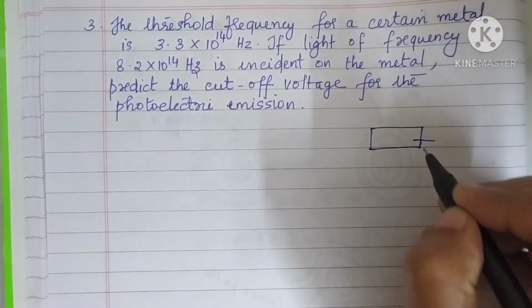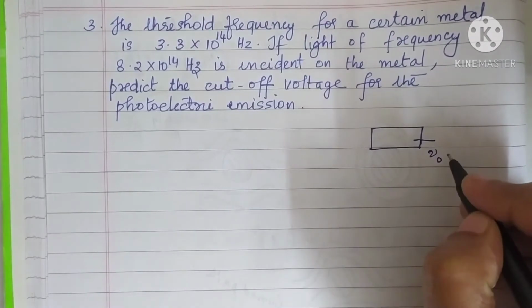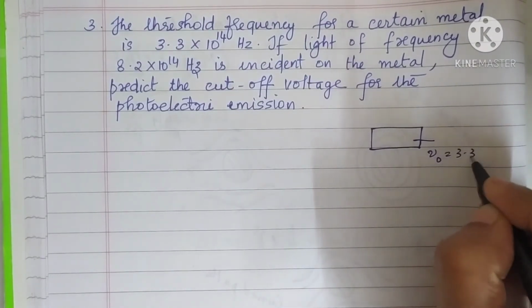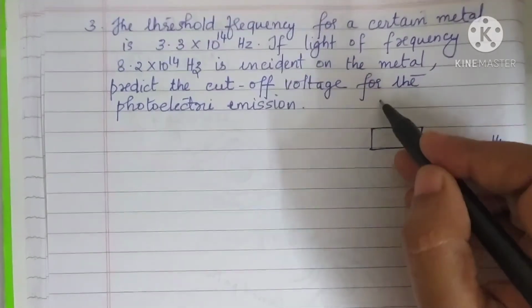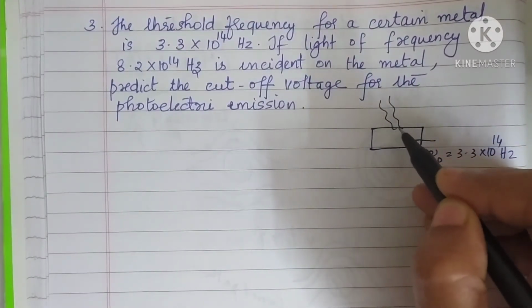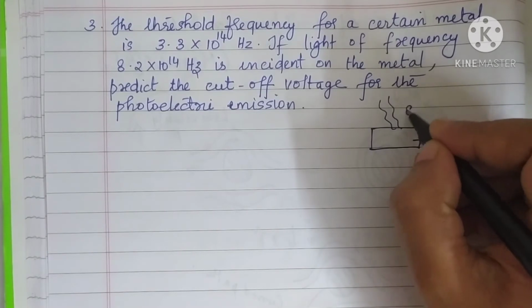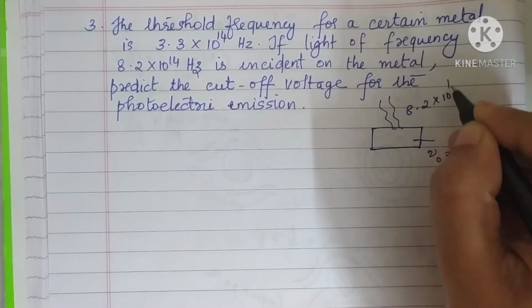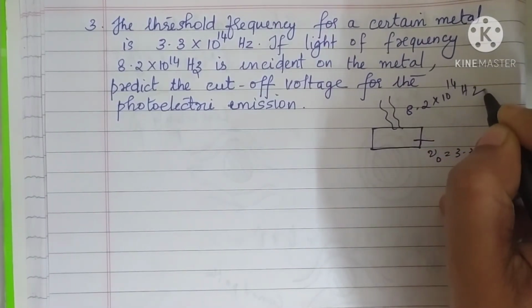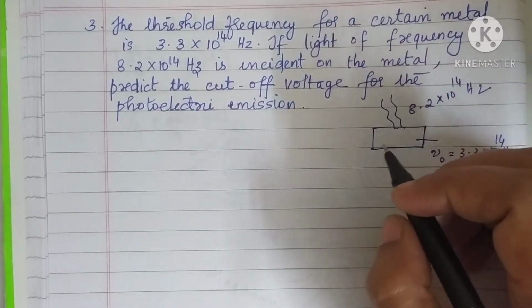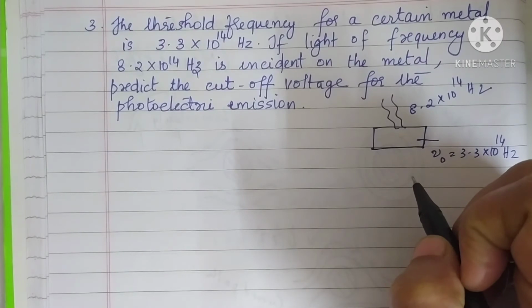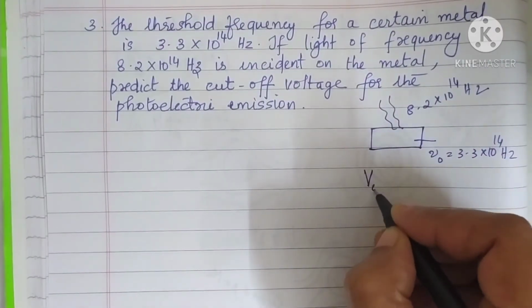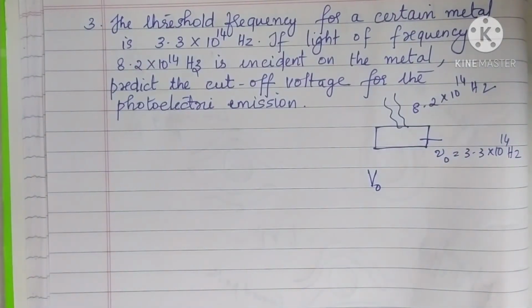It has a threshold frequency, that is nu naught, which is 3.3 into 10 power 14 Hertz. Light falling here with a frequency 8.2 into 10 power 14 Hertz. Okay, you have to predict the cutoff voltage for the photoelectric emission. That is V naught you have to calculate here.